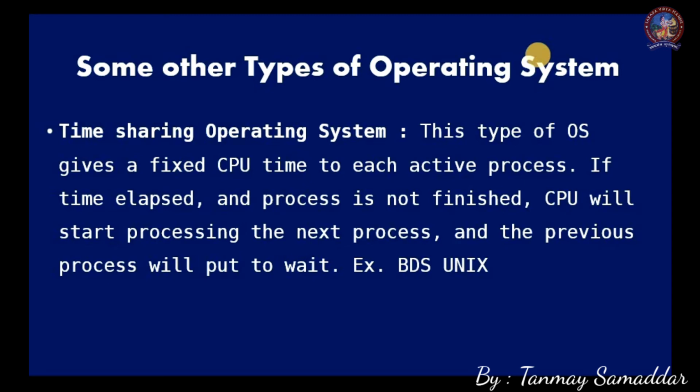And similarly, the second process will be given a fixed time. If within that time the process is finished, then it's okay. Otherwise, again it will go to the next process, putting the previous processes in waiting condition. Okay, so this is the time sharing operating system. An example is BSD Unix. It is a version of the Unix operating system.